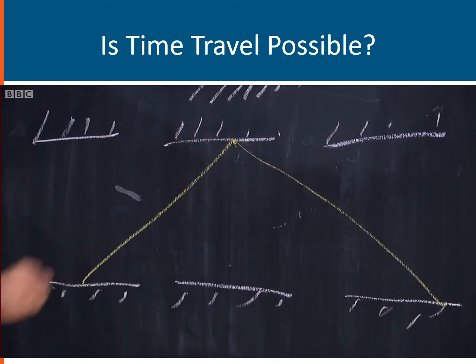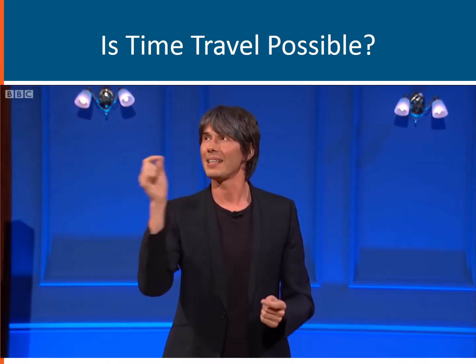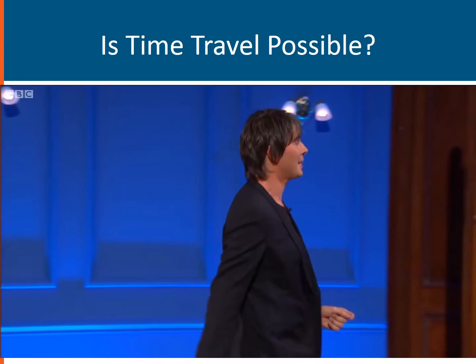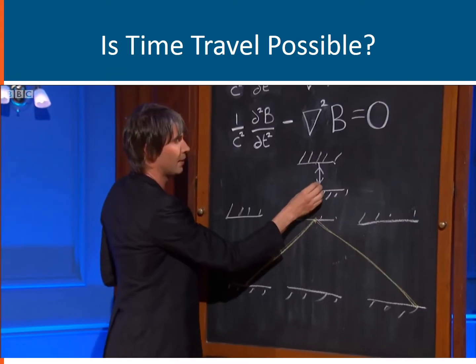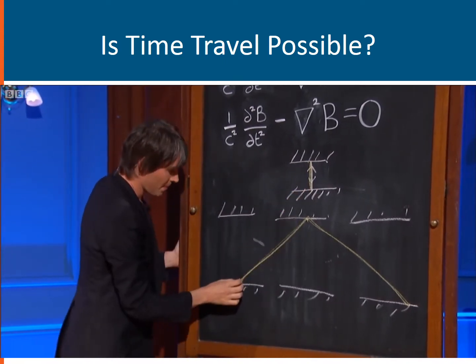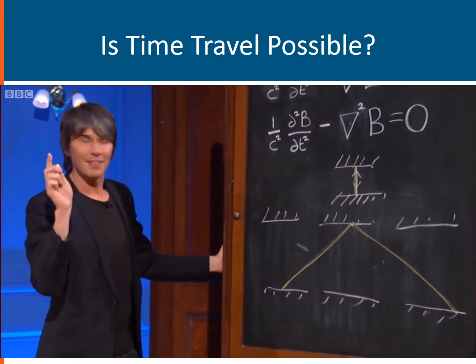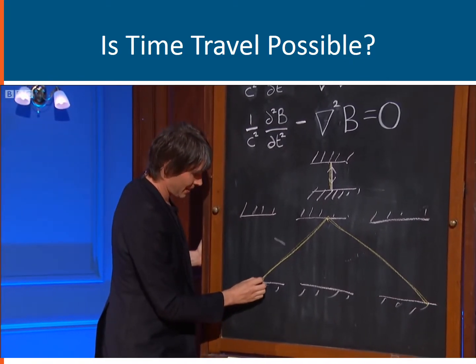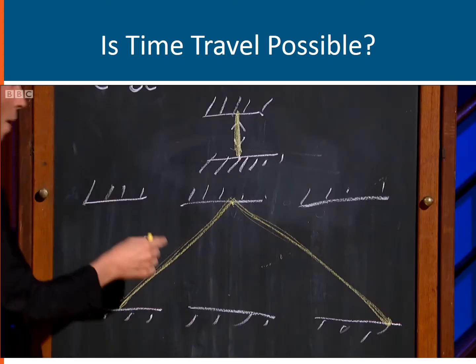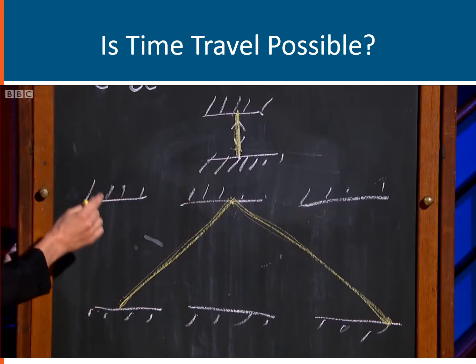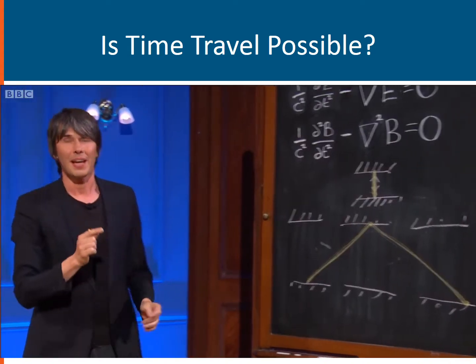Here is what Einstein's suggestion that the speed of light is constant for all observers implies. This path is obviously longer than this path. So, if we all agree on the speed of light, then it is obvious that it must take the light longer to tick for the moving clock than it does for the stationary clock. Moving clocks run slowly. This is true.